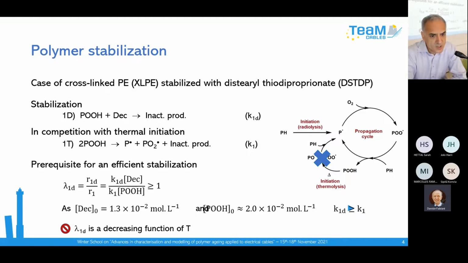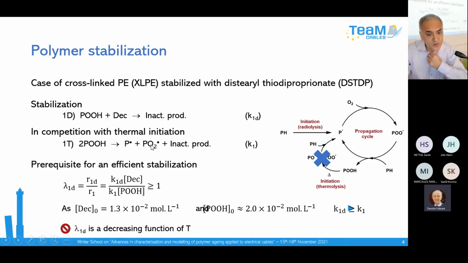And so in this way, we don't generate radicals, and it is possible to suppress the thermal initiation of the oxidation reaction. If we imagine a closed loop mechanism here, you suppress the initiation, so you stop the formation of radicals, and there is no propagation after. And this reaction, in fact, is in competition with this initiation in the polymer.